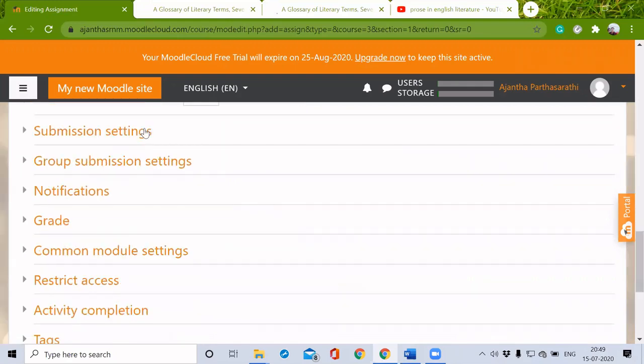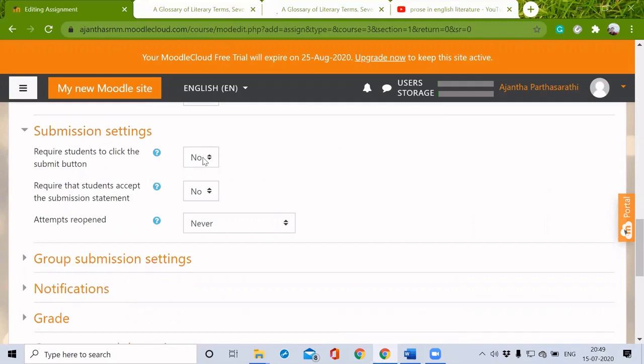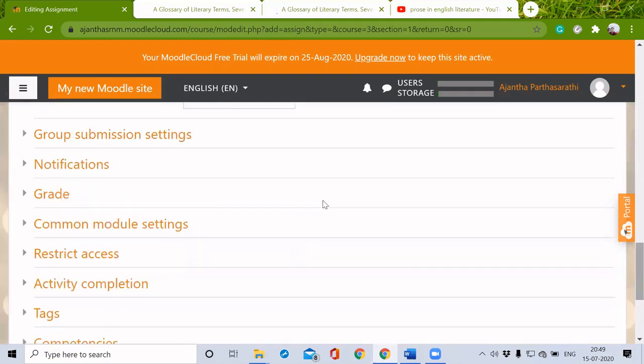Then submission settings. Require students to click the submit button. We can make it enable. Require the student accept the submission statement is fine. Attempts reopened, never. Manually, automatically until pass. Will be never. That will be fine for a graded assignment. Group submission settings, it is not applicable here.